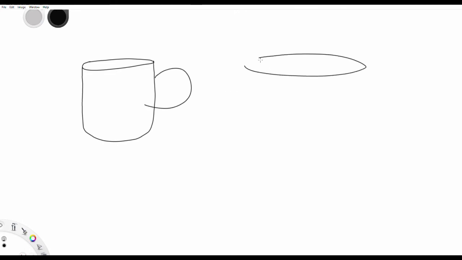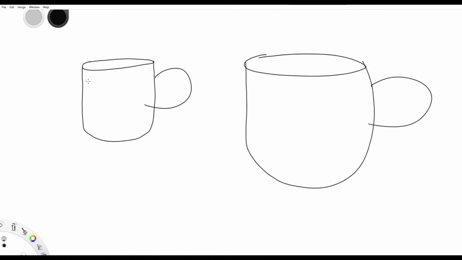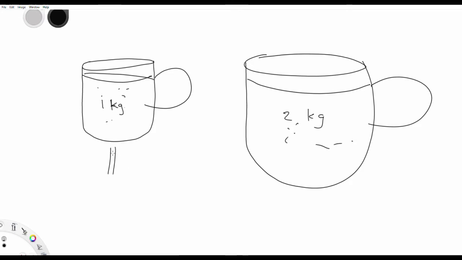Sorry, let me see if I can do an illustration. So this is a cup of water. Don't mind me, I'm actually an animator, so I believe illustrations would help you guys understand better. Okay, so this is a cup of water and it contains this is 1 kg and this is 2 kg.